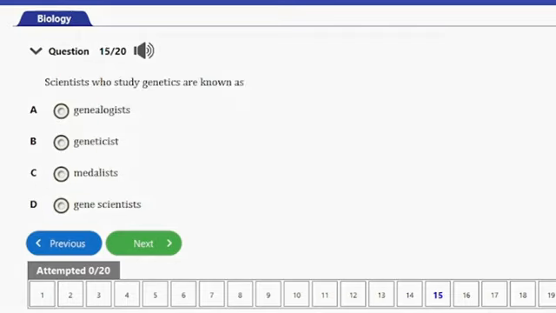The next question, guys, question number 15, it says, scientists who study genetics are known as A, genealogists, B, geneticists, C, Mendelists, and D, gene scientists. So guys, the answer to this question is option B here, and that's geneticists.